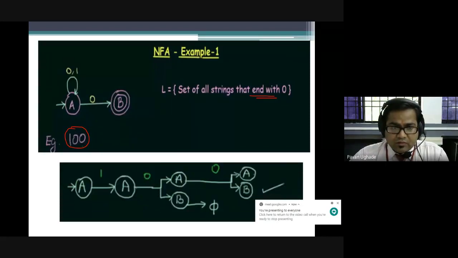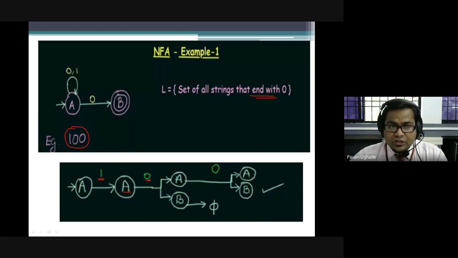Now in 100, as it is initial state A, for the first 1 there is only one path possible over A. It is coming to A. So we have successfully processed 1. Then from A we are going to process 0.